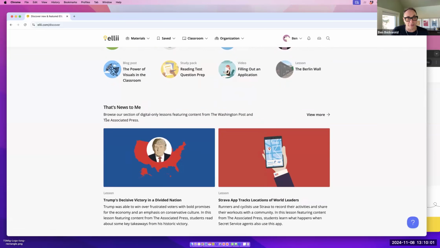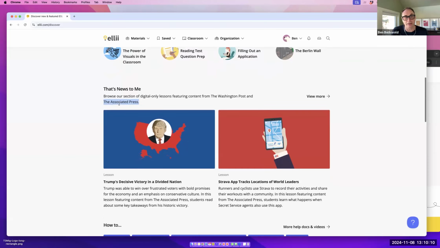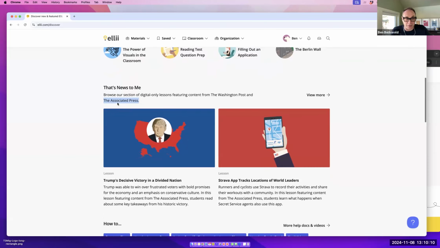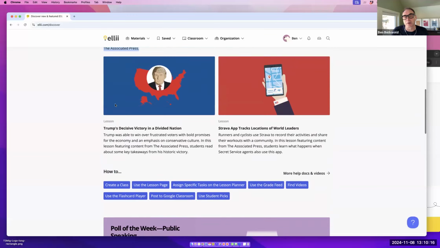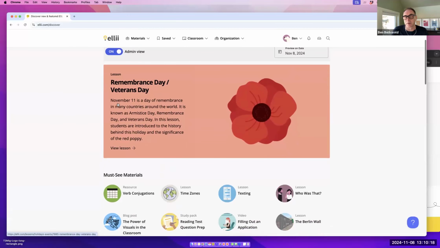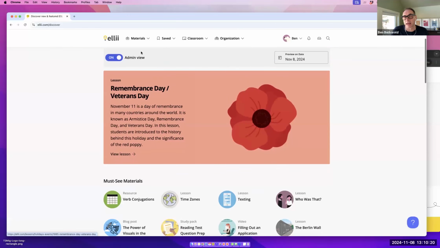We've got a partnership with the Associated Press, and so we always create content around news articles from them every second day or so. We'll put up a new lesson based on something that's trending in the news. And generally, this Discover page is just a place to see what's going on and what's new and what's been added to the platform.